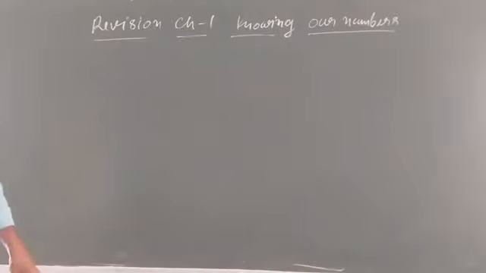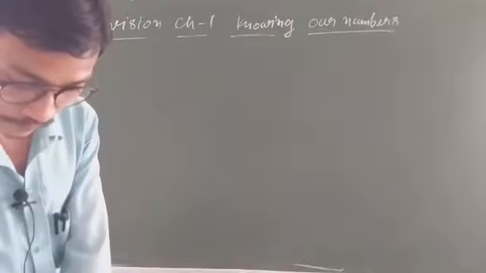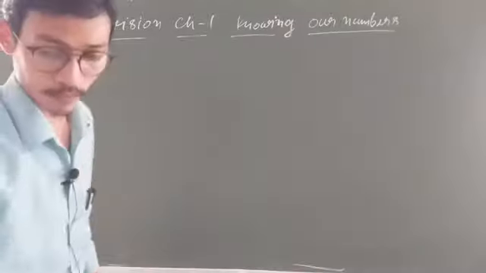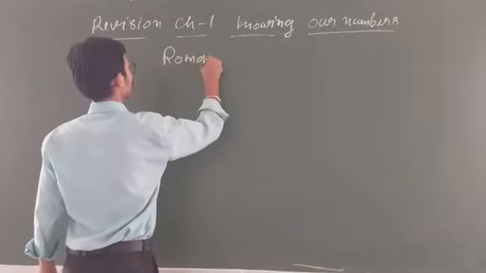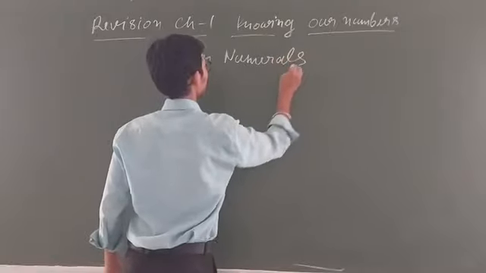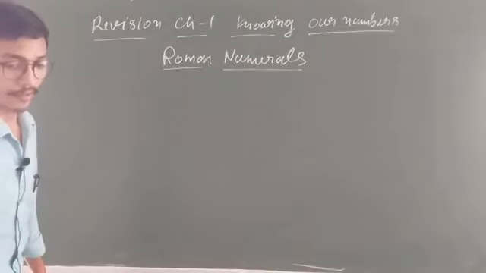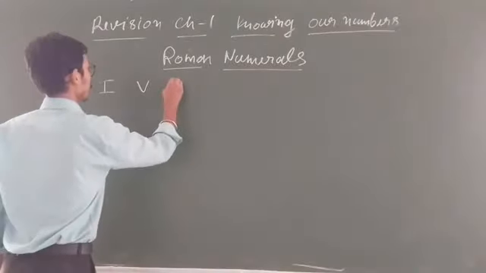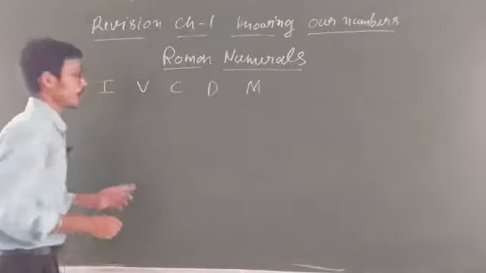Clear student? Now the next thing of this chapter is Roman numerals. Okay student? Some Roman numerals are given. Clear student? This is our Roman numerals. Now Roman numerals, you know very well which is representing which. Okay? Like I, this one, then C, D, M. Oh, one thing I forgot, L.